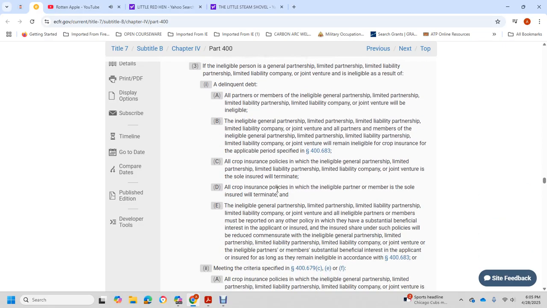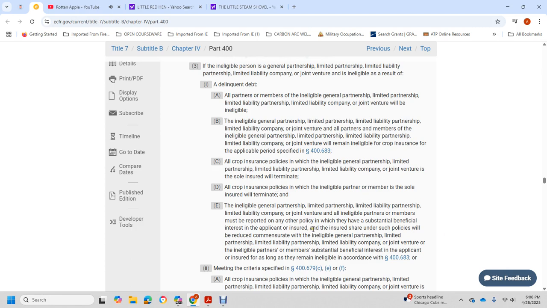terminated. All crop insurance policies with which an eligible partnership has a member who is the sole insured will terminate with the eligible general partnership, limited liability partnership, or limited liability company joint venture. An ineligible partnership or membership with a substantial beneficial interest must be reported on the other policy, with the insurer, the applicant, and the share under such policy reduced to compensate for the eligible general partnership, limited partnership, limited liability partnership, limited liability company, or joint venture with the ineligible partnership or membership substantial beneficial interest